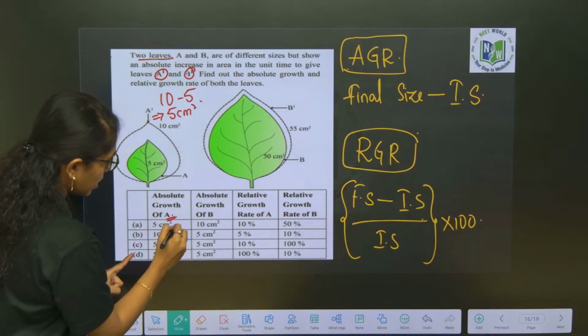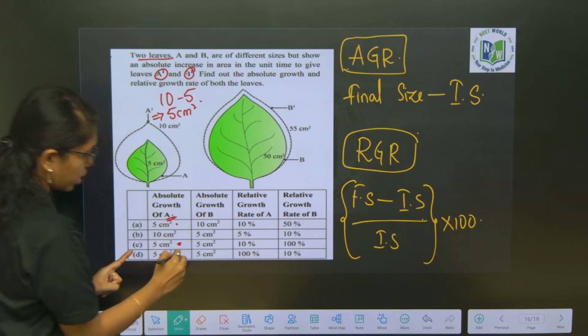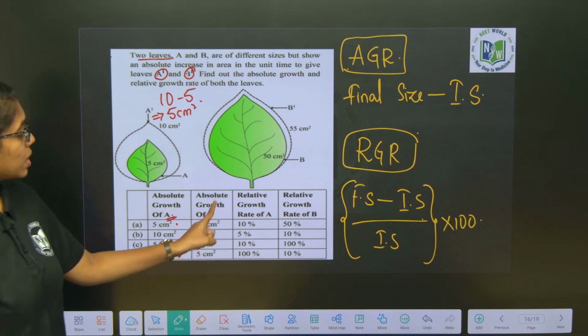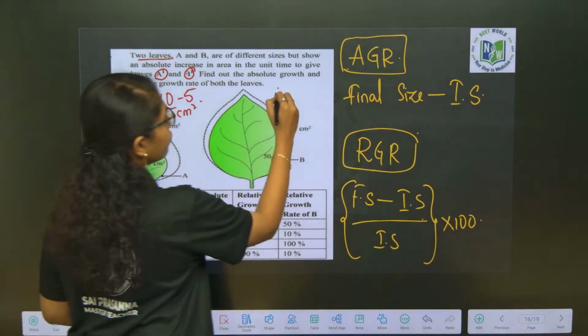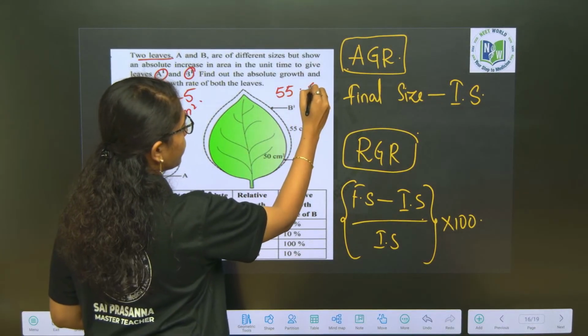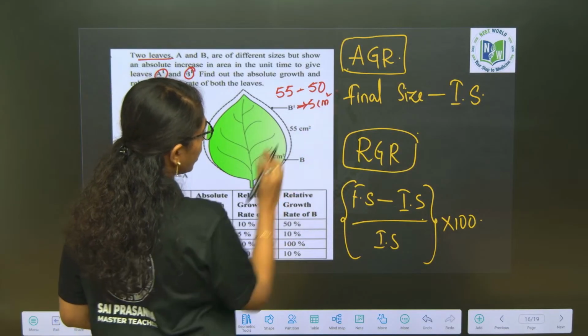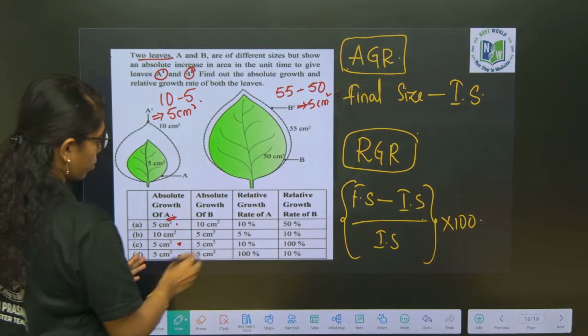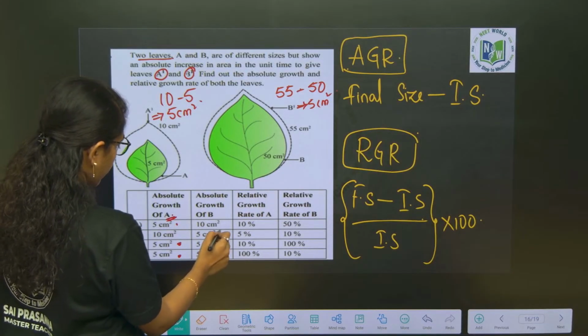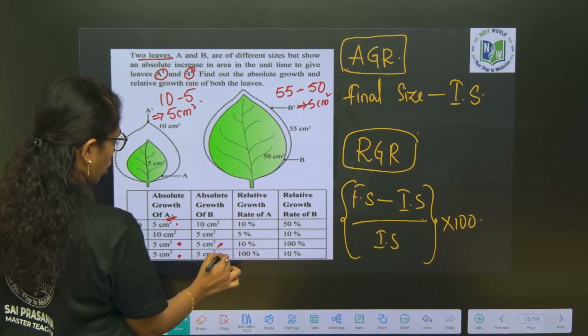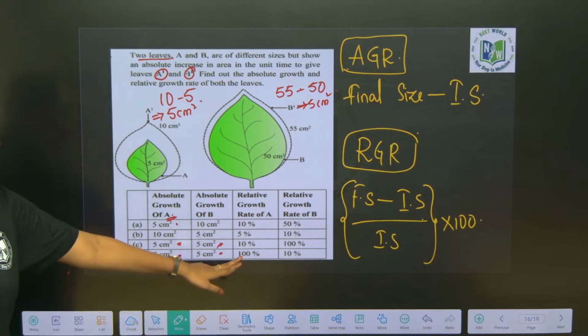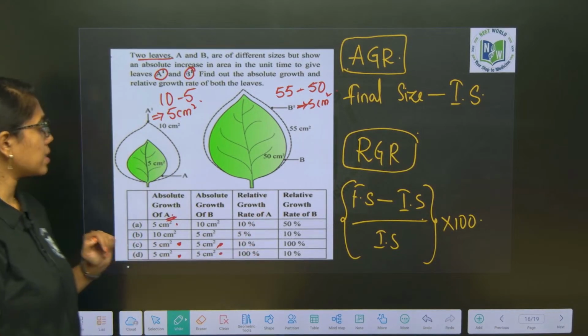So, where is it 5 centimeter square? We can mark these three, right? And this you see absolute growth of B, 55 minus 50, again here 5 centimeter square. Okay. So, this will be the absolute growth rate, again here 5 and 5, we can choose these options C and D.